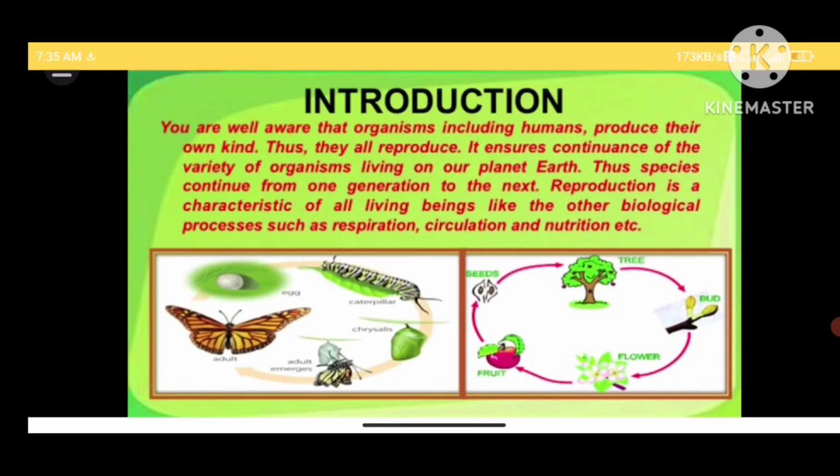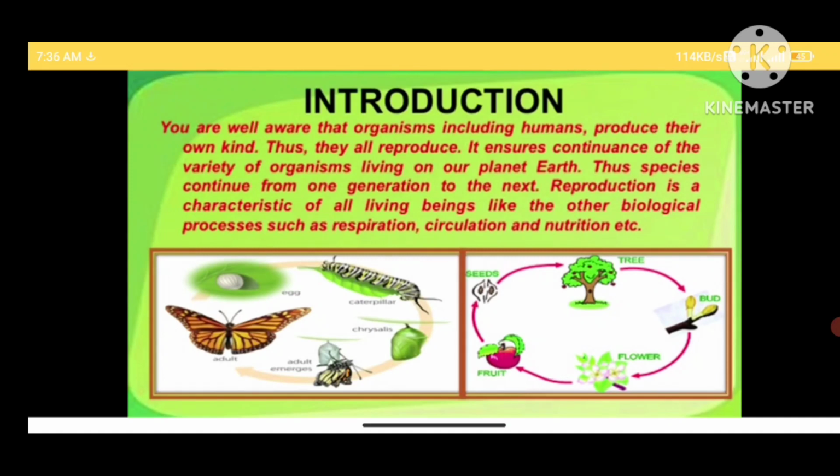Including humans, produce their own kinds, thus they all reproduce. It ensures continuance of their variety on this planet Earth, thus species continue from one generation to the next. Reproduction is a characteristic of all living beings like any other life process such as respiration, circulation and nutrition.